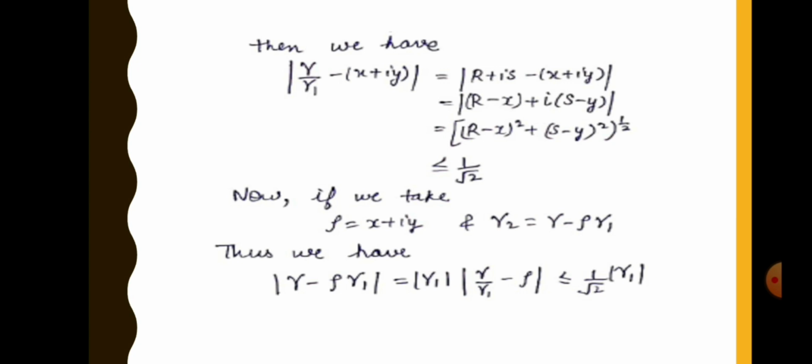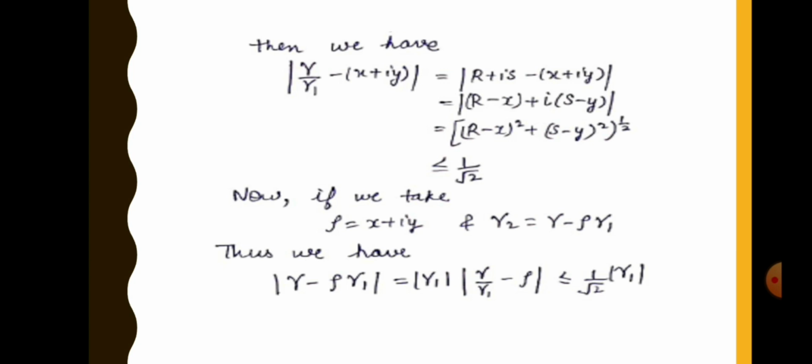Then opening the modulus, we get r minus x whole squared plus s minus y whole squared, to the power half. Putting in the values of r minus x whole squared and s minus y whole squared, we get modulus of gamma by gamma 1 minus x plus iota y is less than or equal to 1 by root 2.